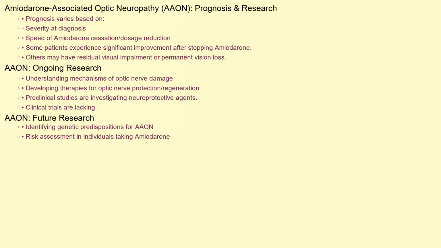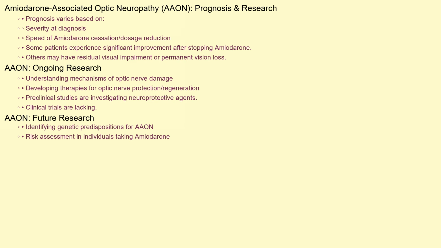The prognosis for amiodarone-associated optic neuropathy varies depending on the severity of the condition at diagnosis and how quickly amiodarone is discontinued or the dosage reduced. Some patients experience significant improvement in their vision after stopping the medication, while others may have residual visual impairment. In some cases, vision loss can be permanent.